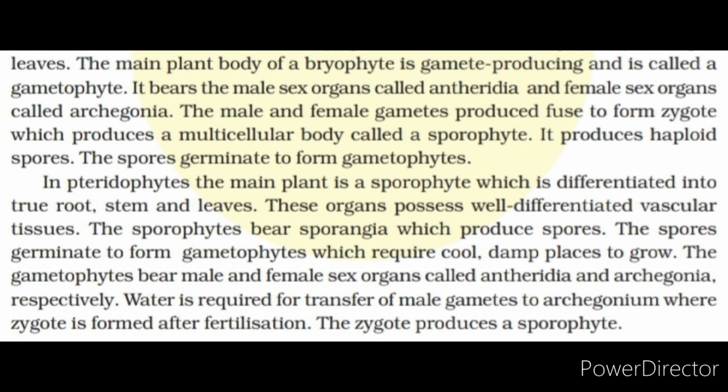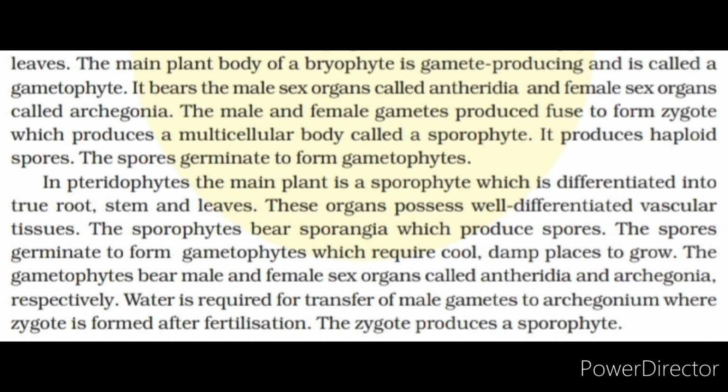The main plant body of a bryophyte is gamete-producing and is called a gametophyte. It bears the male sex organs called antheridia and female sex organs called archegonia. The male and female gametes produced fuse to form zygote which produces a multicellular body called a sporophyte. It produces haploid spores. The spores germinate to form gametophytes.